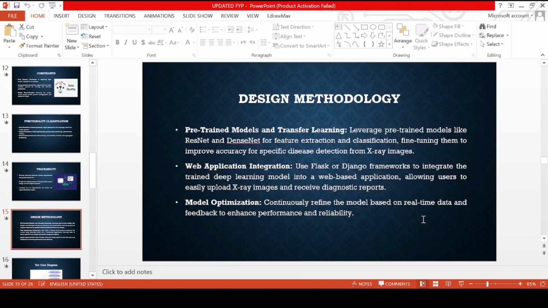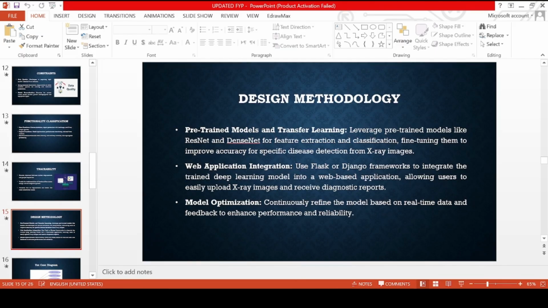Design methodology: to improve the accuracy of disease detection from the X-ray images, a pre-trained deep learning model such as the Xception model should be used, and these models are effective in extracting important features from the medical images. And then the trained model is integrated into a web-based application using web frameworks like Flask and Django. Flask is basically easy to use and good for small web-based applications, and Django is bigger and has built-in features which are good for large web-based applications.